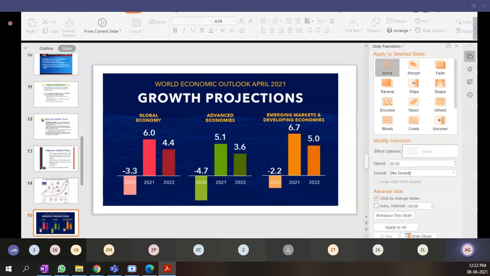Now, talking about the emerging markets like India, so here you will find that the growth will be around 6.7 to 7%. In 2020 it went down to minus 2.2%, and for 2022 the projection is 5.0%. If everything goes well, then this would be the figure. Now, moving ahead,